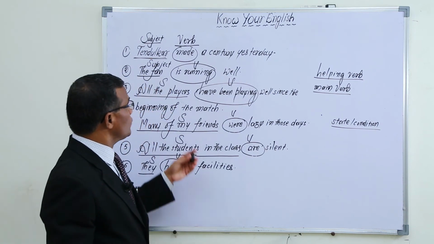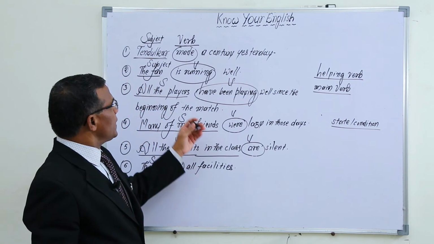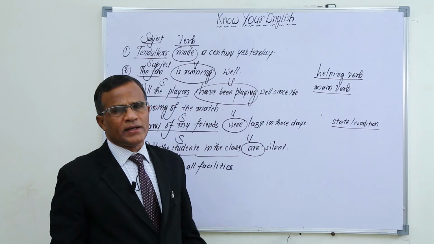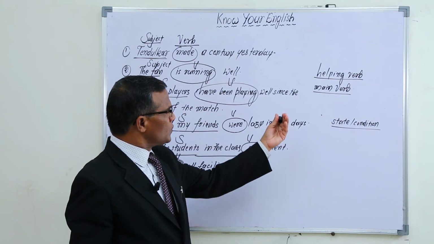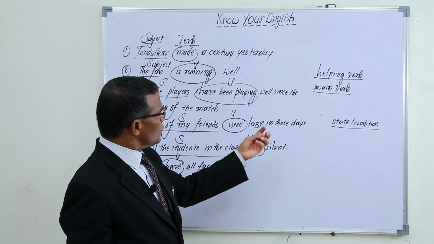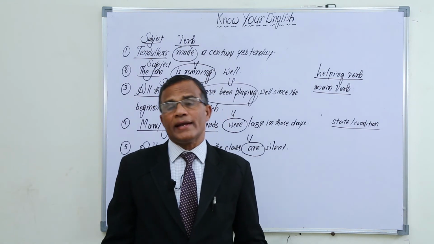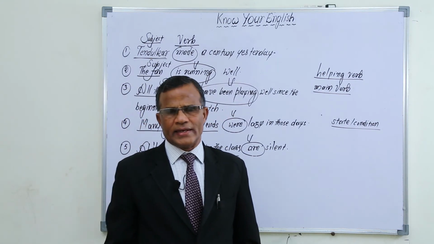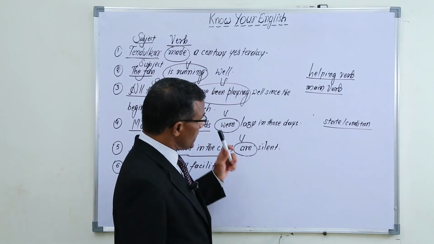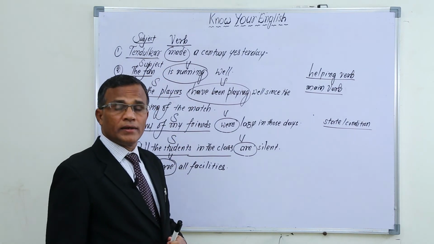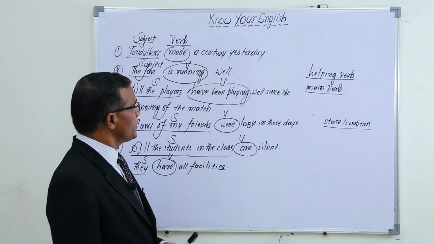So sometimes we find one, two or three words also at the place of verb, and by that we have to know that helping verb and main verb, helping verbs and main verb are also there in a sentence in this way. So in a sentence, subject and verb are very important.